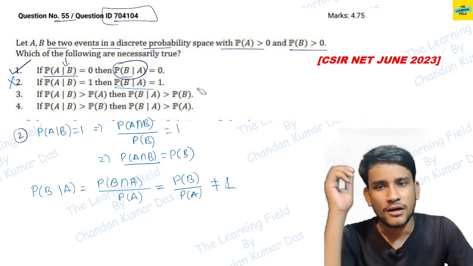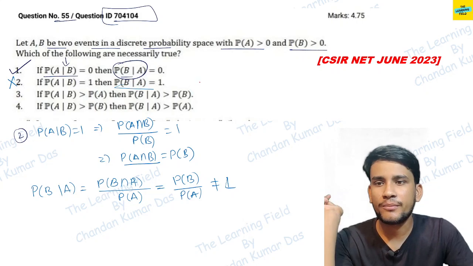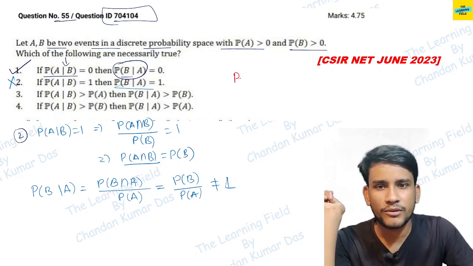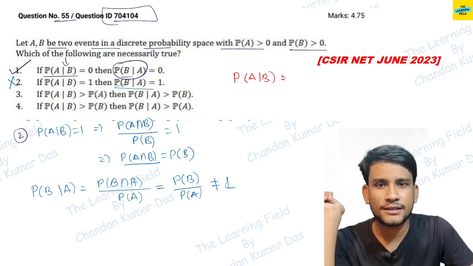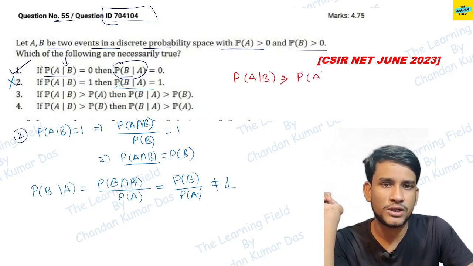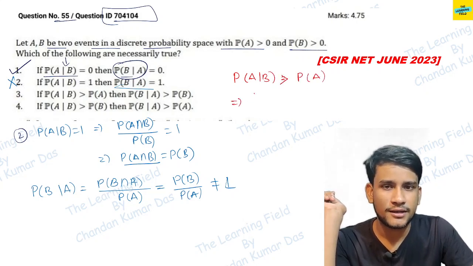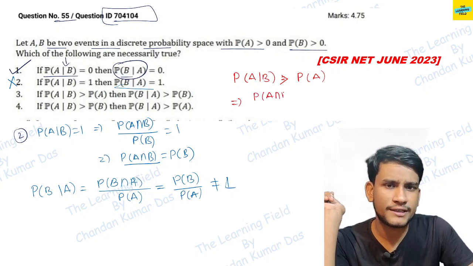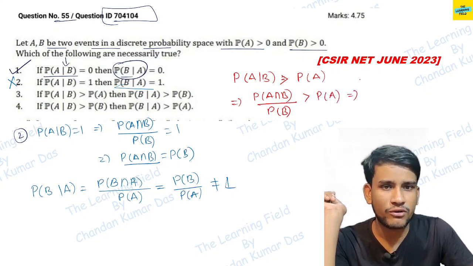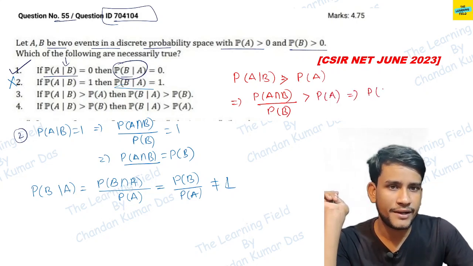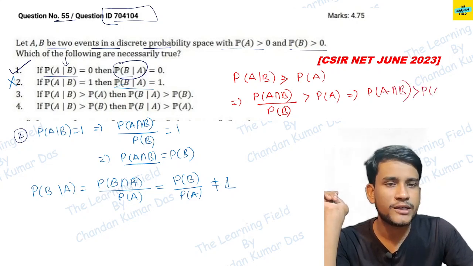The third one is probability of A given B greater than probability of A. So we can write probability of A intersection B divided by probability of B is greater than probability of A. That means we can write from here that probability of A intersection B is greater than probability of A times probability of B.